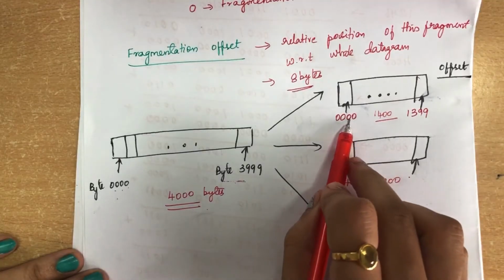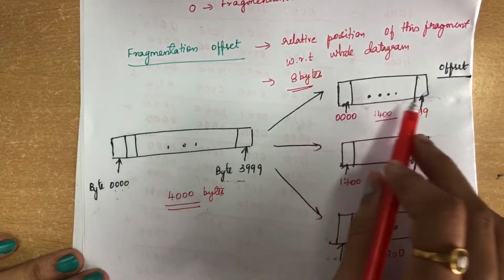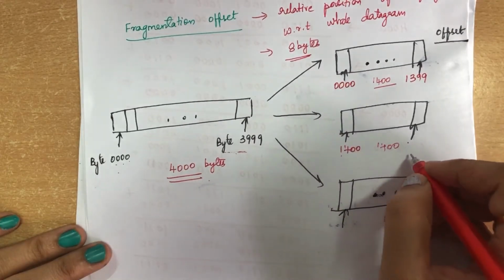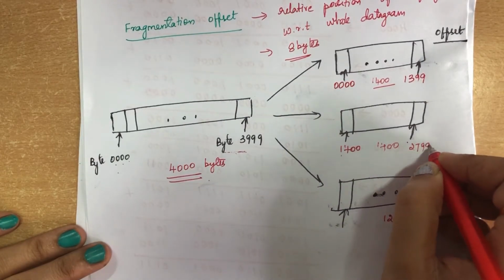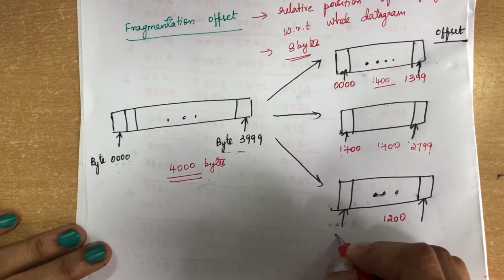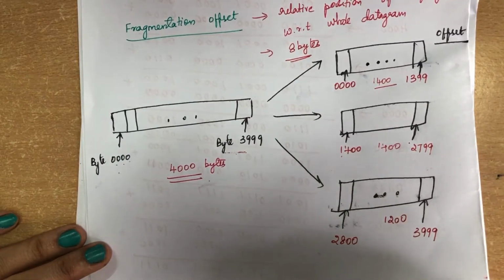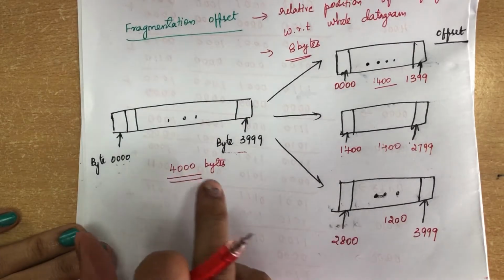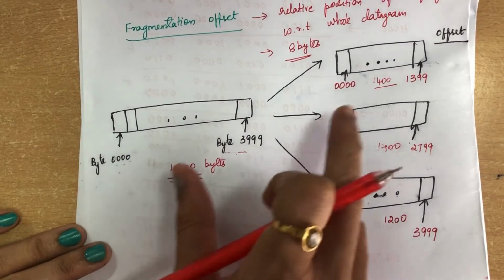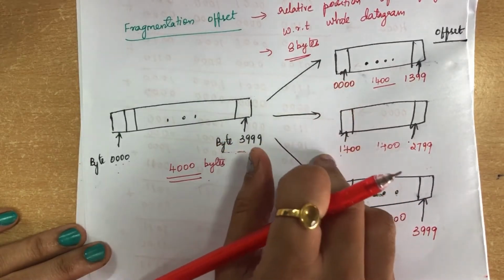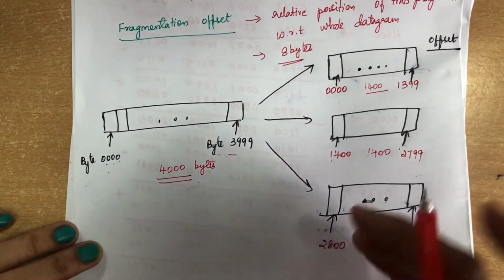Starting from 0 to 1399 is one datagram, another one is 1400 to 2799, and the third one is 2800 to 3999. We are dividing the whole datagram into 3 fragments like this.